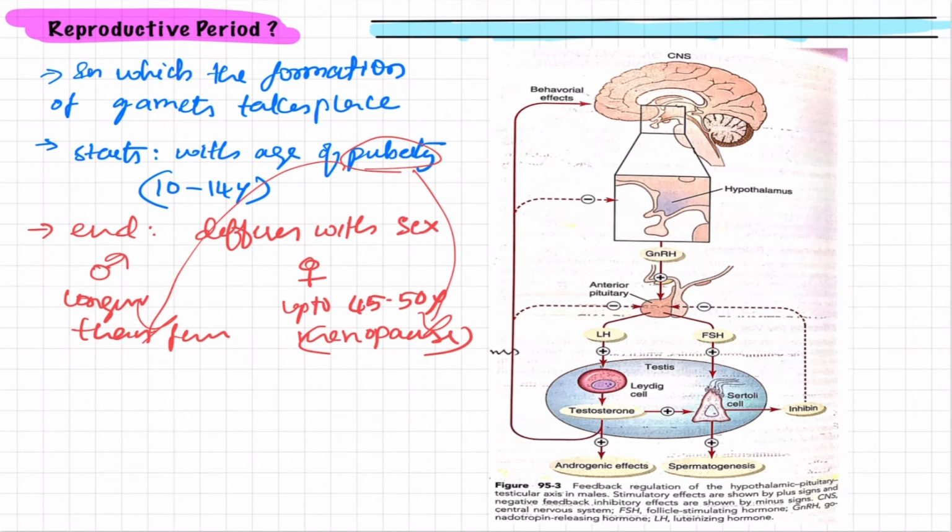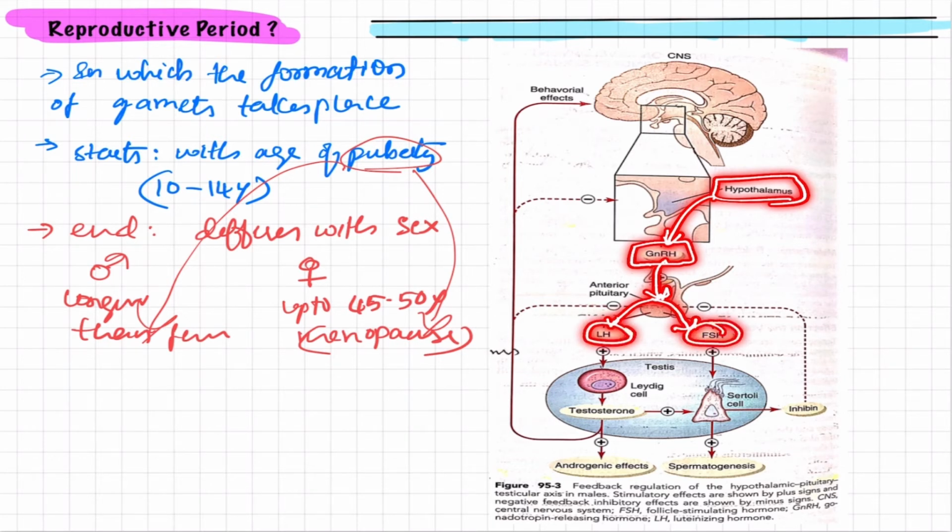In response to the onset of puberty, the hypothalamus, lying here, releases a hormone known as gonadotropin releasing hormone. This has a positive effect on the anterior pituitary, which releases two special hormones: luteinizing hormone and follicle stimulating hormone.